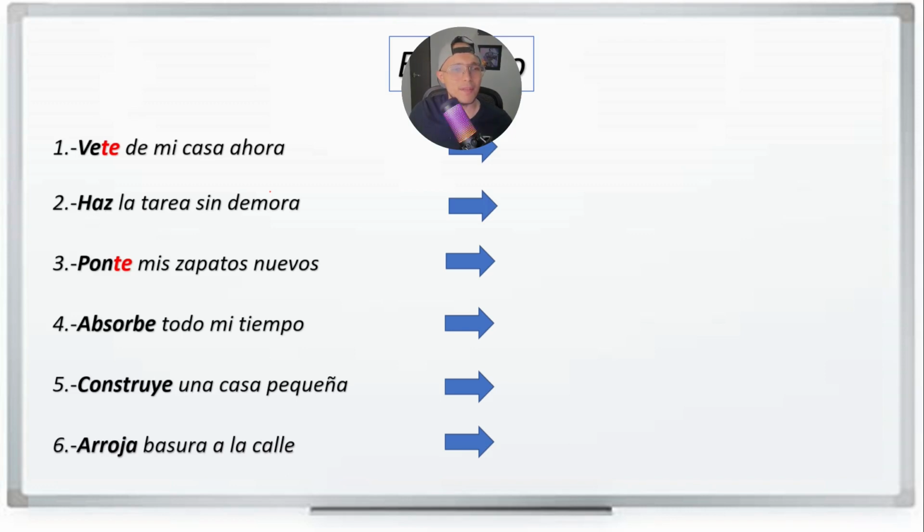For example, vete de mi casa. Vete means go, like get out of my house. The verb is irse, so we would say no te vayas de mi casa. One more time, no te vayas de mi casa. So we put the te before the verb. And we put the verb in subjunctive. No te vayas, don't go.